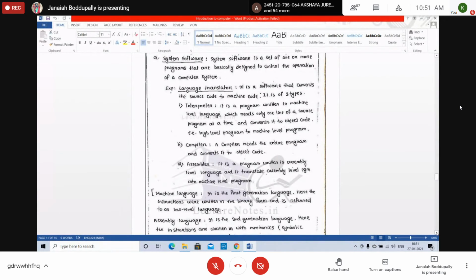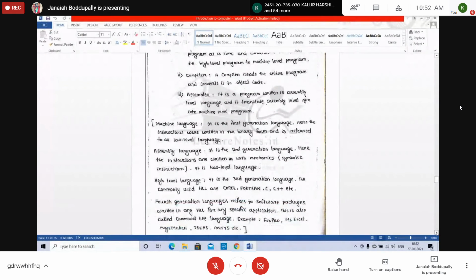Between high level language and low level language, there is assembly language. That has some mnemonics, some codes. Assembler is a program that translates assembly level language into machine level. Assembly to machine. This is also a software program: assembler, compiler, interpreter, linker, loader. All these are software, right? All these are system software.